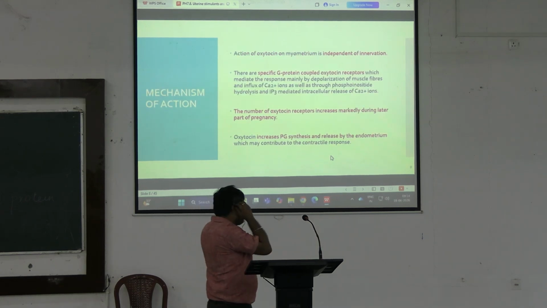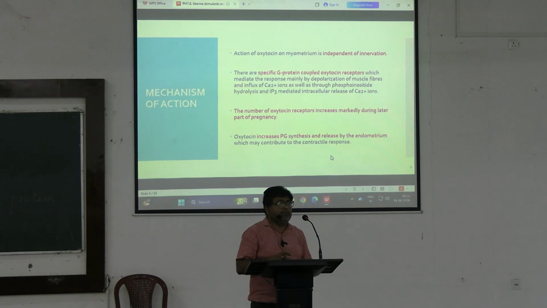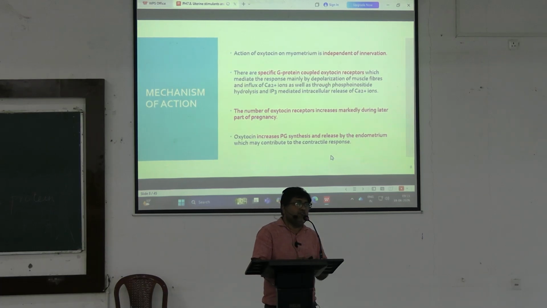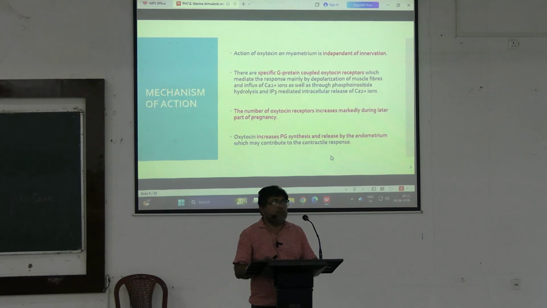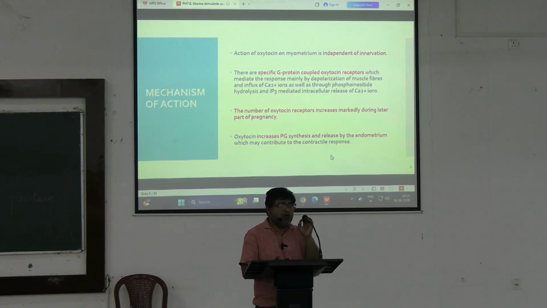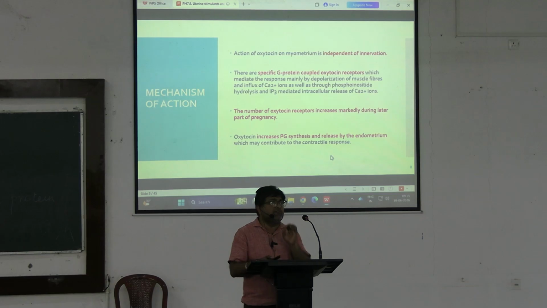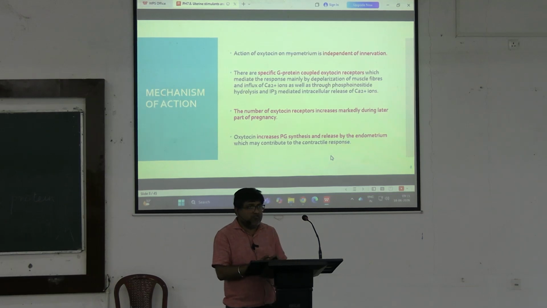Now, what is the mechanism of action of oxytocin? Oxytocin directly acts on the myometrium. It has oxytocin receptors, which are G protein coupled receptors, and thus oxytocin, by acting on the oxytocin receptors, causes depolarization of muscle fibers in the myometrium.